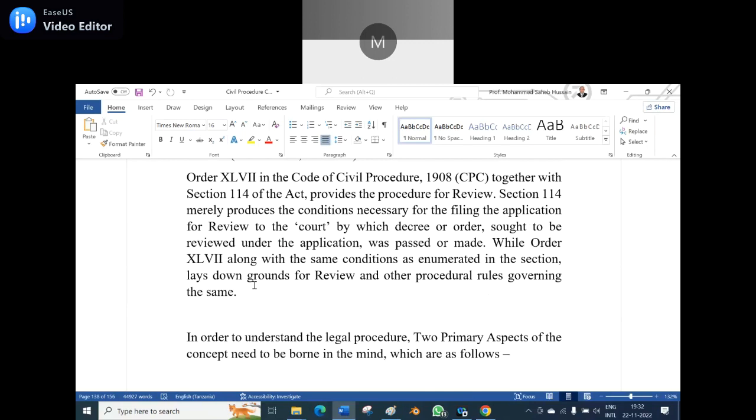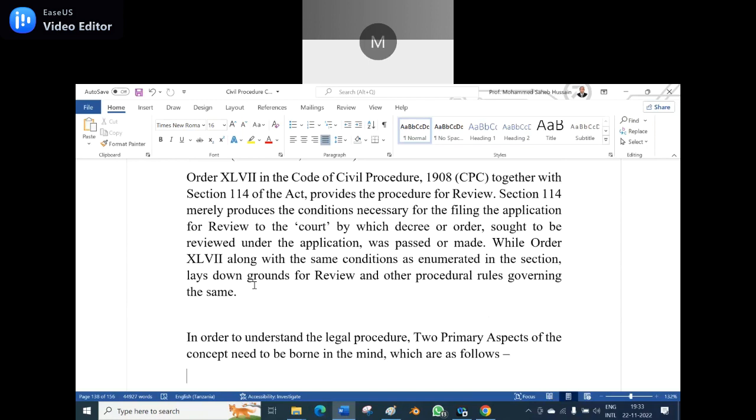Sending from the lower court to the High Court for the opinion, we cannot say it's a review, is it not? It is not review. It is the interpretation of the law where the lower court feels that it's not able to understand the law, or there is any dispute like that, or there is ambiguity in that section, then the lower court sends to the High Court for its interpretation. But the review comes under Section 114, Order 47.